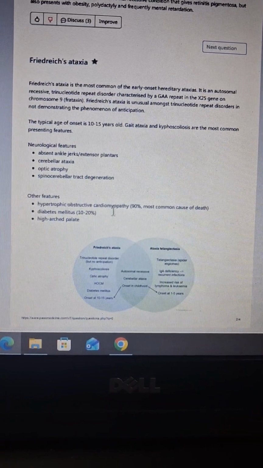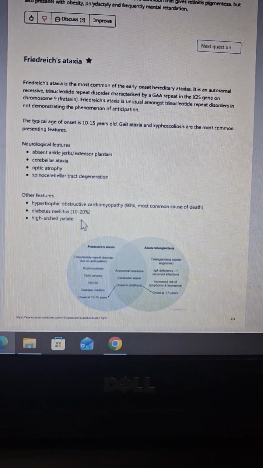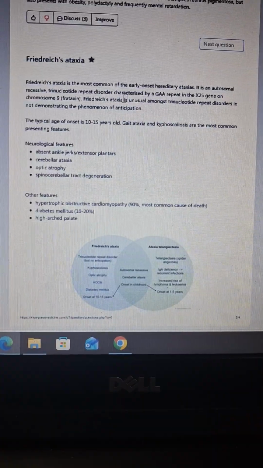So this is 90%. This is the most common cause of death. Next is diabetes mellitus, 10 to 20%. Always remember that on Friedreich ataxia, questions will come mostly like this.